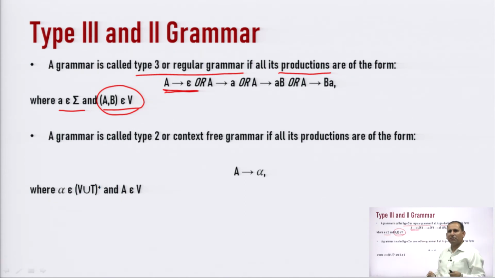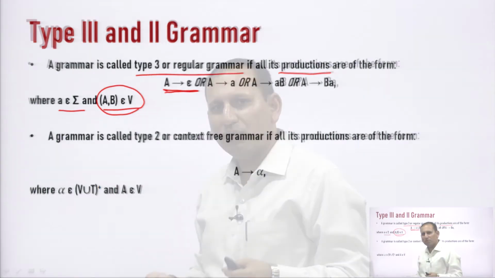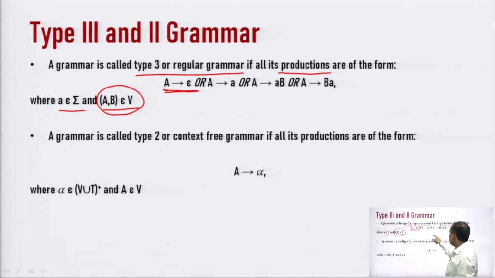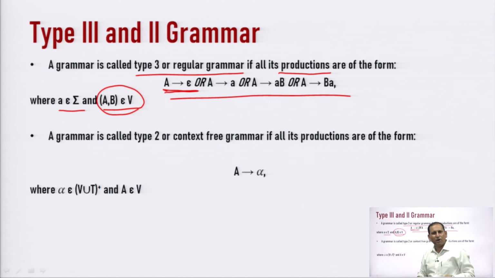So, these are the production rules for the type 3 grammar or the regular grammar.